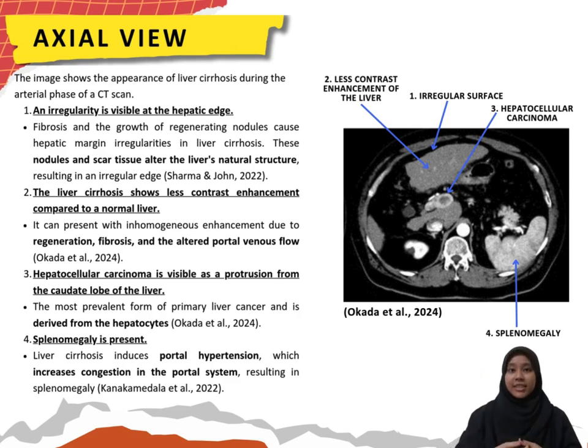Second, liver cirrhosis displays less contrast enhancement of the liver than a normal liver, and it can present with inhomogeneous enhancement due to regeneration, fibrosis, and the altered portal venous flow. Third, hepatocellular carcinoma is visible as a protrusion from the caudate lobe of the liver. Hepatocellular carcinoma is the most prevalent form of primary liver cancer and is derived from the hepatocytes. Lastly, splenomegaly is present. Liver cirrhosis induces portal hypertension, which increases congestion in the portal system, resulting in splenomegaly.